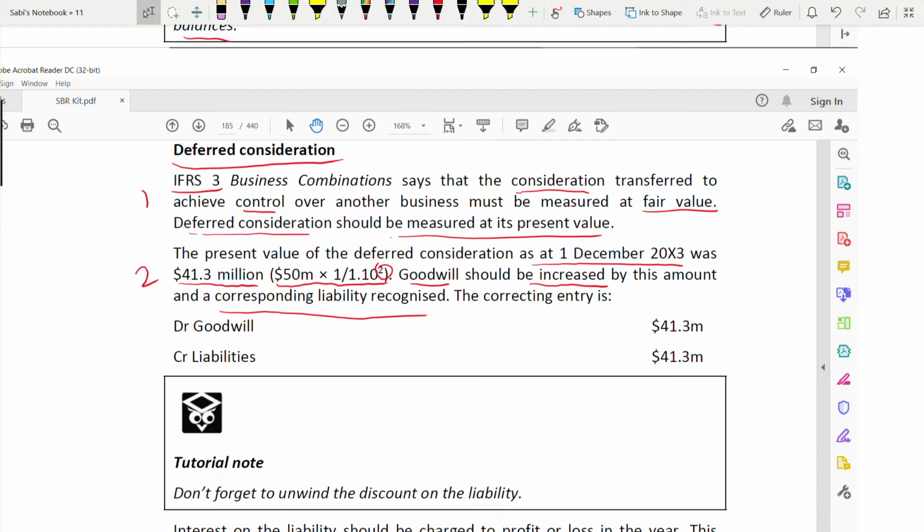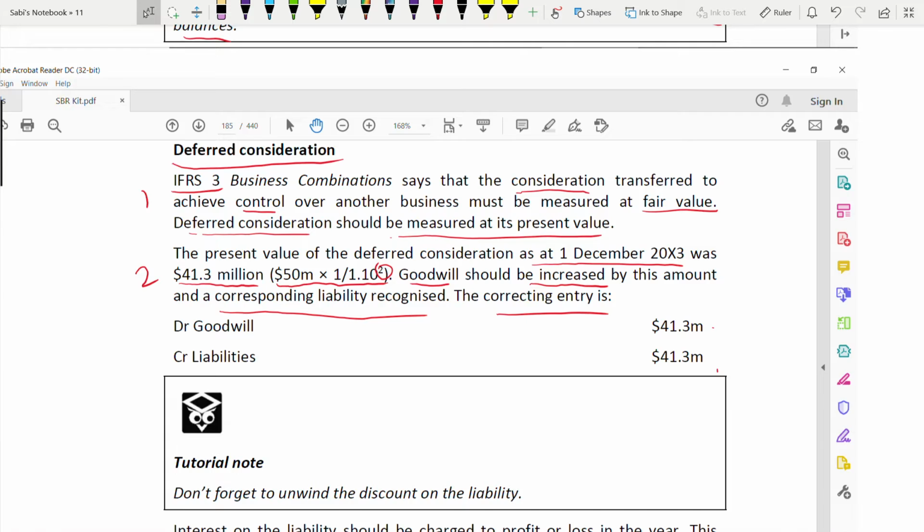So you should show the correct entry in the form of debit and credit because they asked for this. Why will goodwill increase? Because you are now giving more consideration. Deferred consideration is also taken into account, the present value of it, so goodwill will increase. So debit goodwill, goodwill is an asset, and credit liability, right? Because deferred consideration is a liability. It has not been paid yet, it will be paid in the future, therefore it's a liability. So credit liability 41.3, both need to balance, debit and credit.